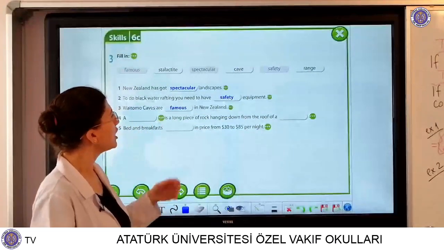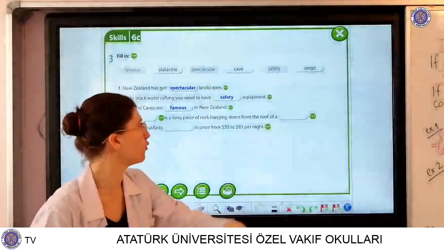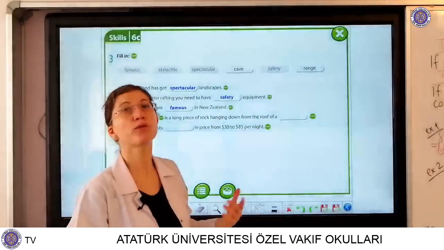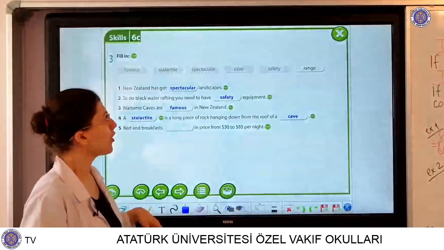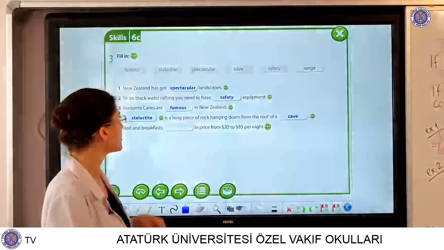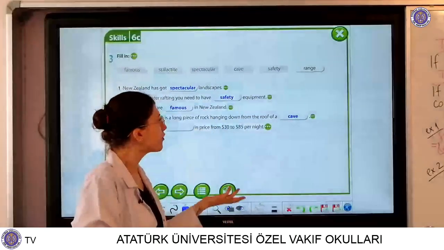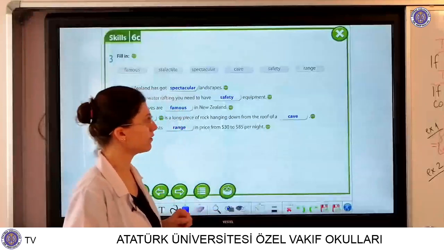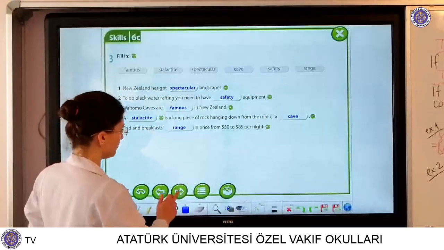A blah blah is a long piece of rock hanging down. It's a stalactite hanging down from where? From the roof of a cave. Bed and breakfasts, their price, bed and breakfasts range in price from $30 to $85 per night. I hope you wrote it down.